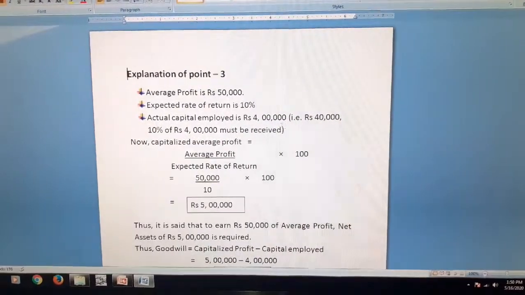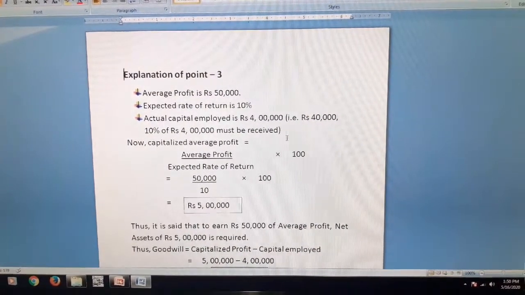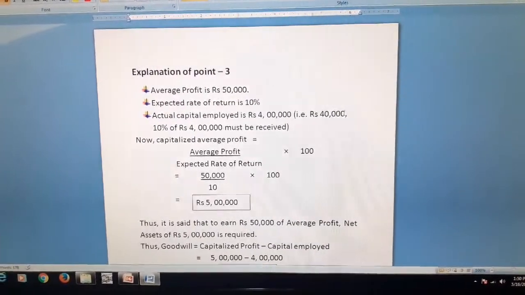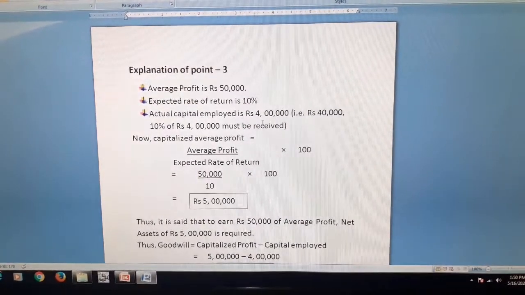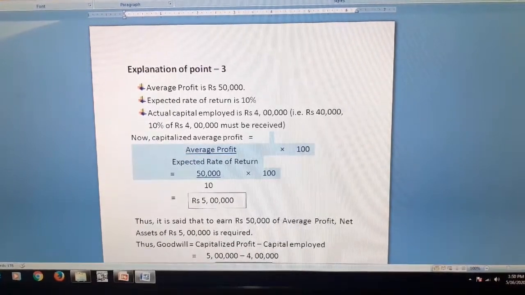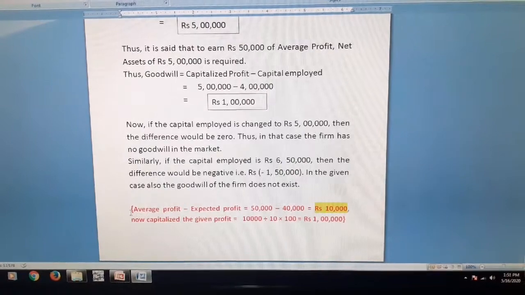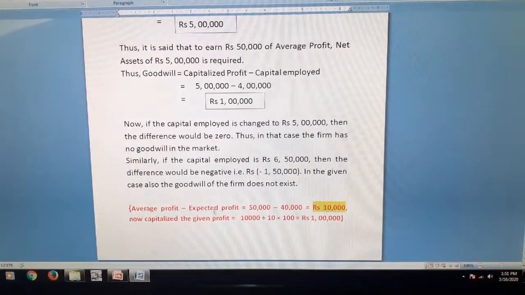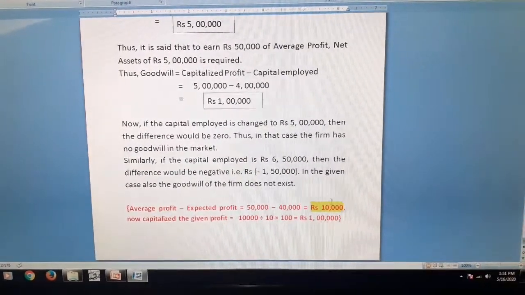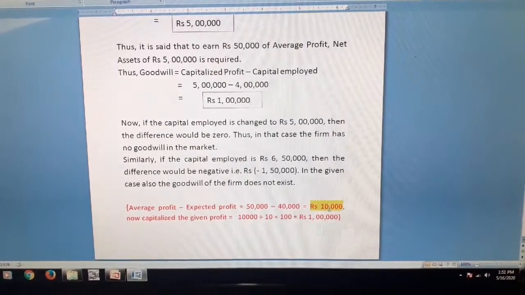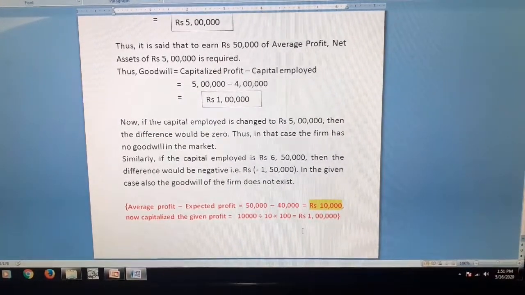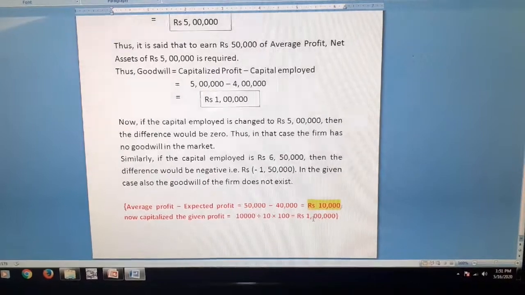Now the actual capital employed is 4 lakh, and on the basis of that we have expected profit of rupees 40,000, which is 10% of 4 lakh. So when we go with the last line, average profit minus expected profit, the profit which arrives is called super profit. When this super profit is capitalized, we get goodwill of rupees 1 lakh.